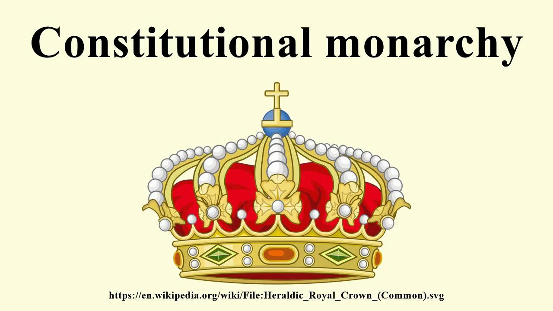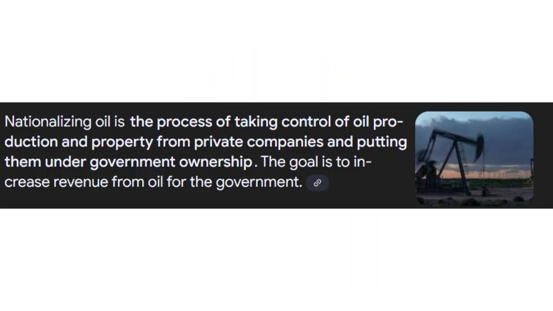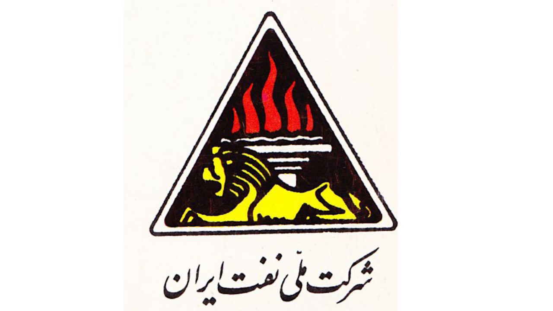by a constitutional monarchy. At the time, the prime minister was Mohammad Mossadegh. Mossadegh believed Iran's resources should belong to Iranians and not foreign companies. So what did he do? Well, he nationalized the oil industry and took away control from the British-owned Anglo-Iranian Oil Company.